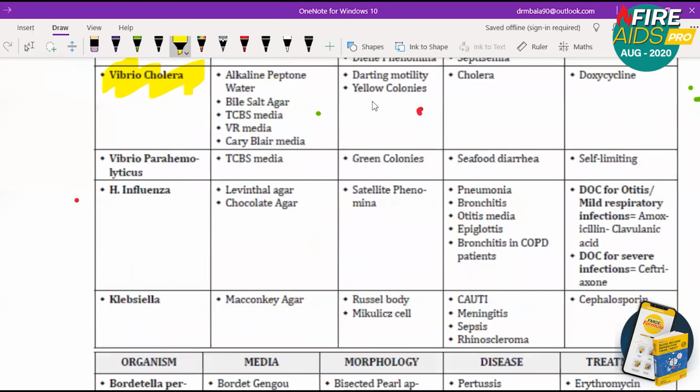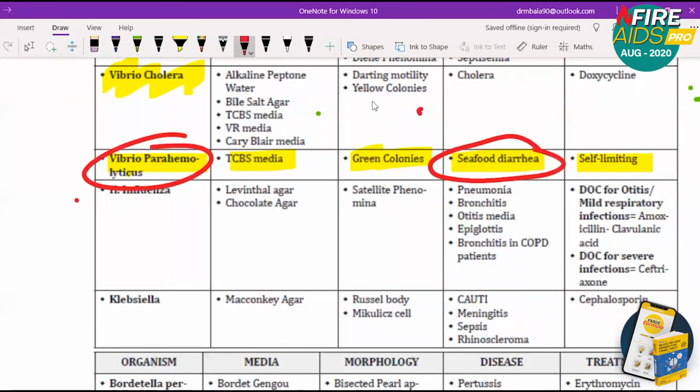Okay. The next one is Vibrio parahaemolyticus. This shows green colonies in TCBS media. It causes seafood diarrhea, which is self-limiting. So all you need to know in Vibrio parahaemolyticus is only one point: seafood diarrhea. That's it. The person eats seafood and has diarrhea. It's Vibrio parahaemolyticus.